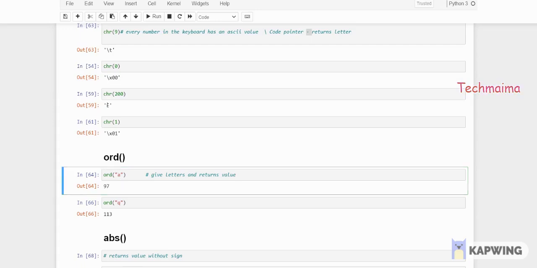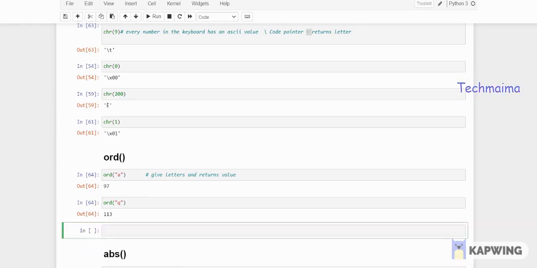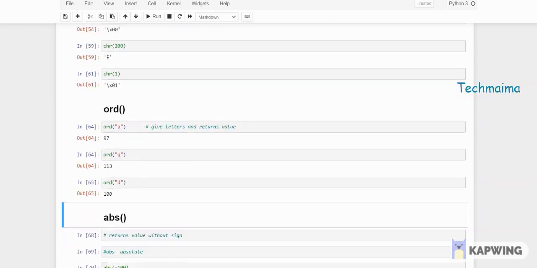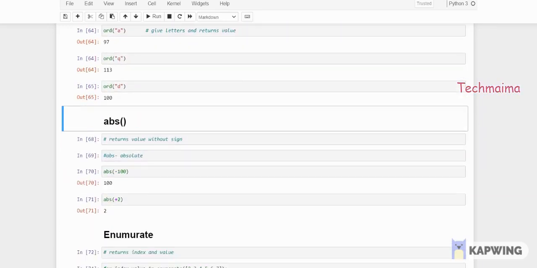So for A it's 97, for Q it is 113. You can give one more also, ord of D, say it's 100. In such a way it will return the values. And abs will return a value without a sign. Without sign means if you take -100 it will return 100 only. It won't show the sign, whether the element is negative or positive. So it will return the value without a sign. That is the purpose of the abs function.